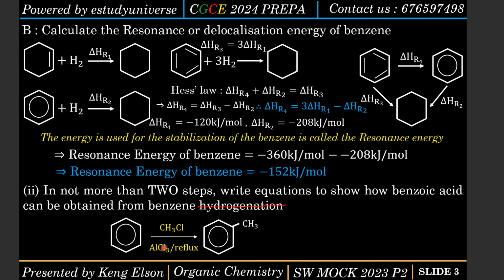All right, so if I add this reagent and reflux, I'm going to get toluene, which is methyl benzene. Now if I oxidize methyl benzene, I'm going to get a carboxylic acid, which is basically benzoic acid. But what do I need to oxidize methyl benzene? I need a very strong oxidizing agent that will take it directly to benzoic acid,